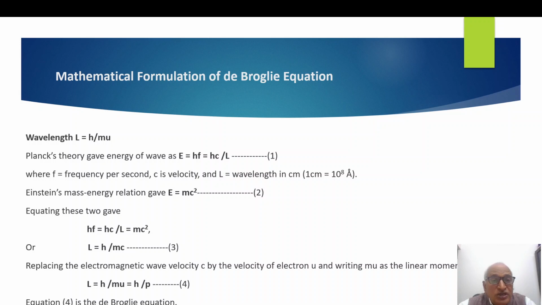You can see the ingenuity. De Broglie just thought over the two equations, Planck's theory and Einstein's mass energy relation. And he equated both these equations and derived the third equation.